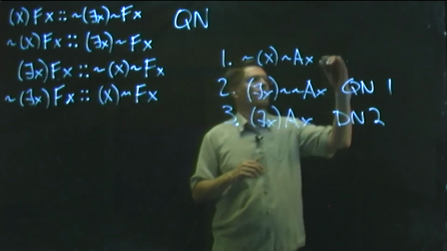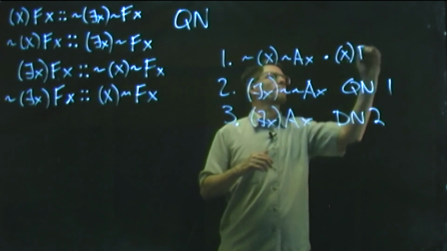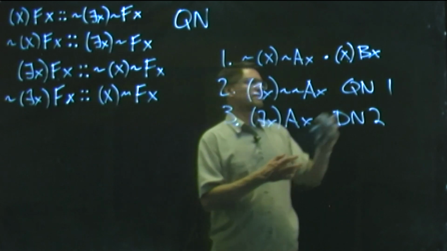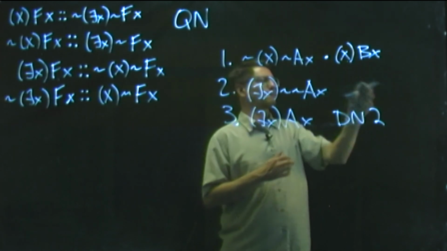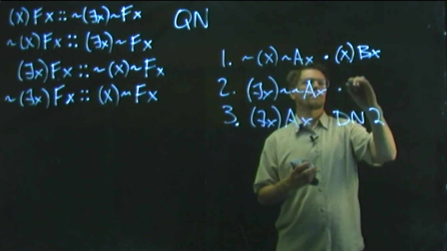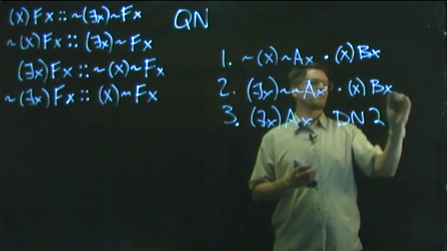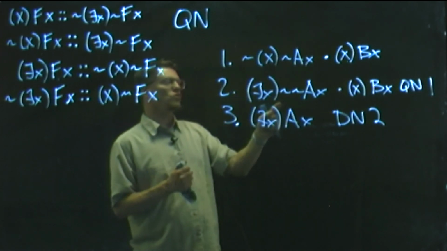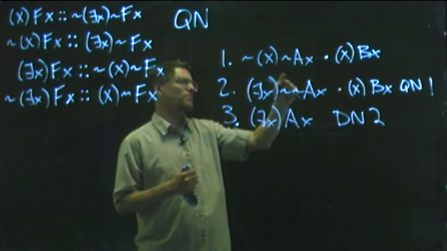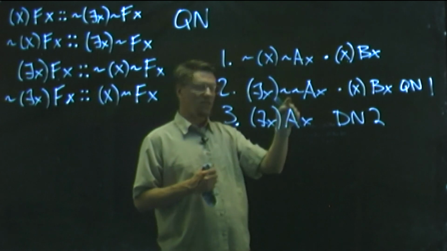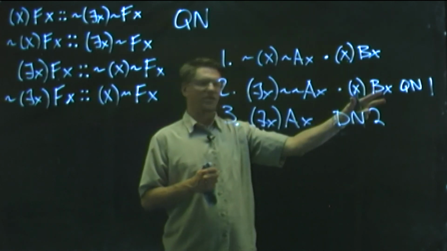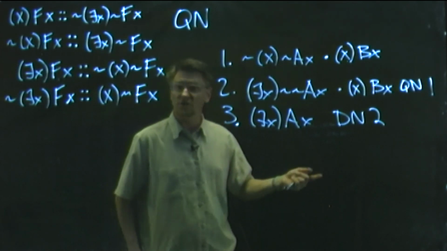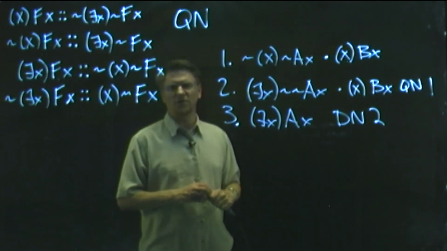In other words, if I had this as my line 1, I could simply use the quantifier negation rule on that first part of this conjunct, right, turning it into this, and then I carry down the rest of it. So the quantifier negation rules, like all replacement rules, do work on parts of lines, and so that'll be a useful thing to note